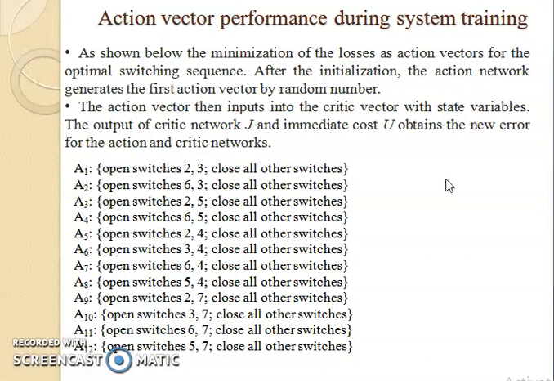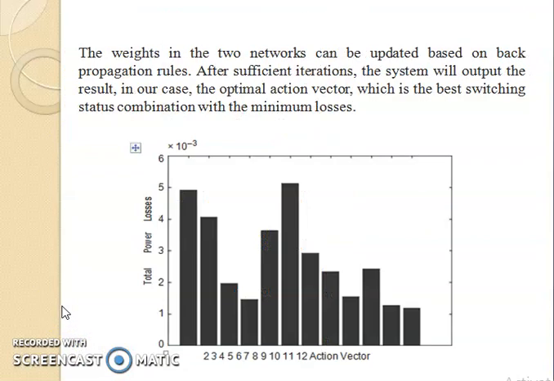So after any one action vector, you are going to calculate the cost function as well as the error. Where the error is minimum, to compensate that error, how you are going to change the weight. After changing that weight, again what is the loss function, what is the cost function, these all things we are going to study. This is called the action vector, whatever we are going to study.